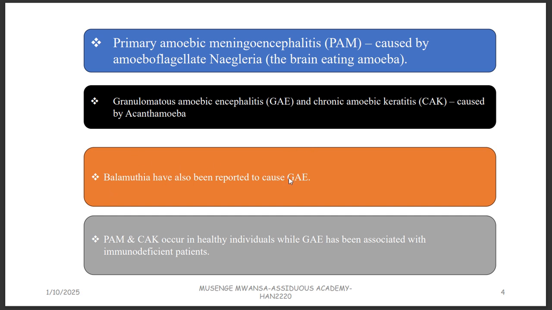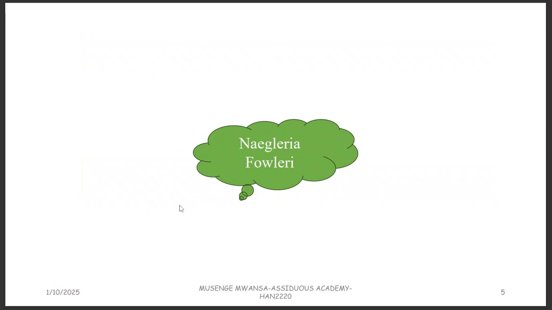Balamuthia can also cause granulomatous amoebic encephalitis. Please take note which one causes which. It's very easy. So the PAM, that's primary amoebic meningoencephalitis, and the chronic amoebic keratitis can occur also in people that are healthy. But the granulomatous amoebic encephalitis has been associated with those people that are immunodeficient. For example, someone is already sick, maybe they have got HIV, but these two can occur even in healthy people. So let's begin with Naegleria fowleri.